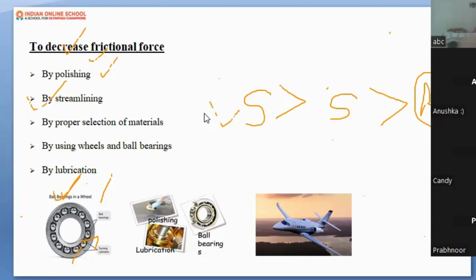So lubricating, oiling, polishing, streamlining is also there. Streamlining is what? Let me explain. Here I'm about to explain another type of friction, that is fluid friction, but since it is given here, that is why I'm explaining it. Can you see that aeroplane? Why is it made like this, having this kind of a structure?